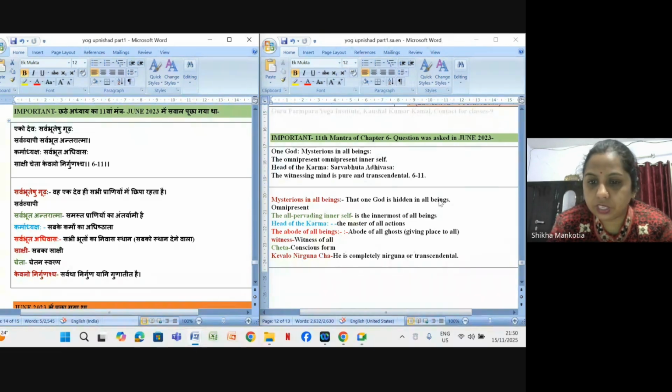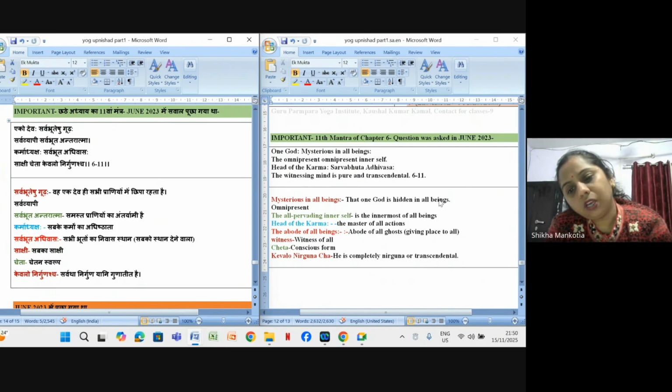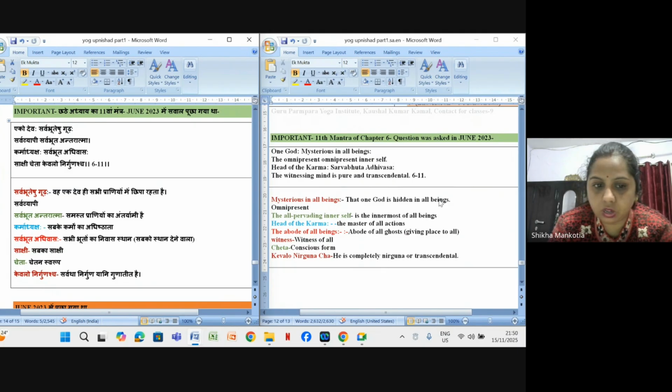Karmadhyaksha means head of the karma, the master of all actions. Sarvabhut Adhivasa means the abode of all beings. Sakshi means witness of all. Cheta means conscious form. Kevalo Nirgunascha means he is completely nirgun or transcendental, right?